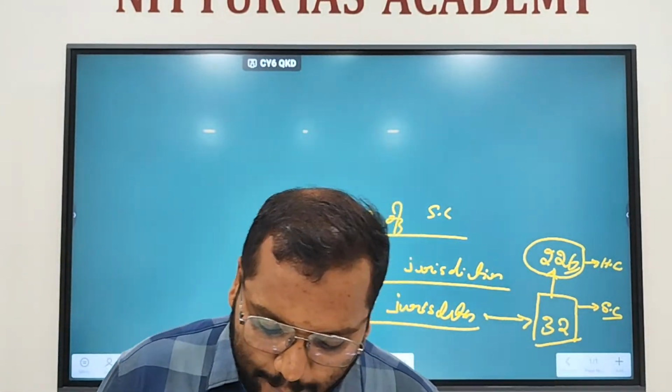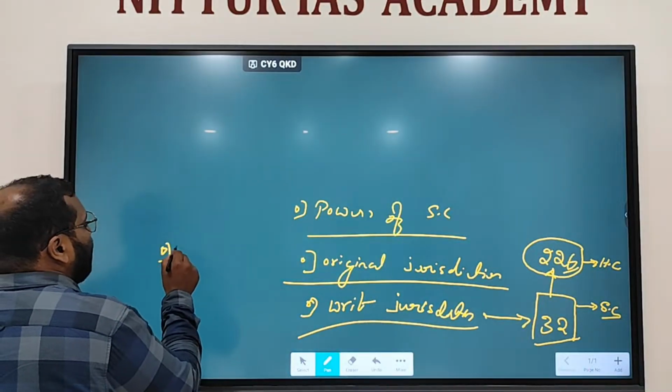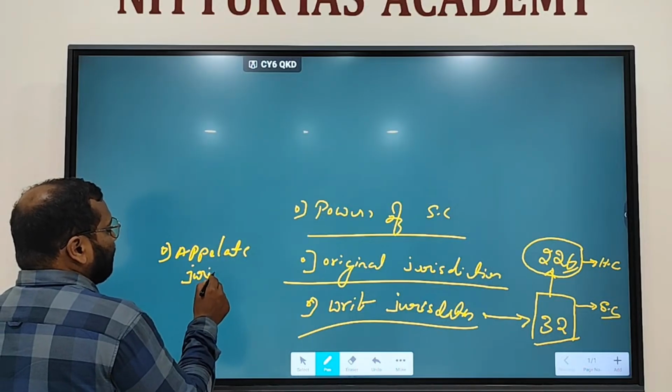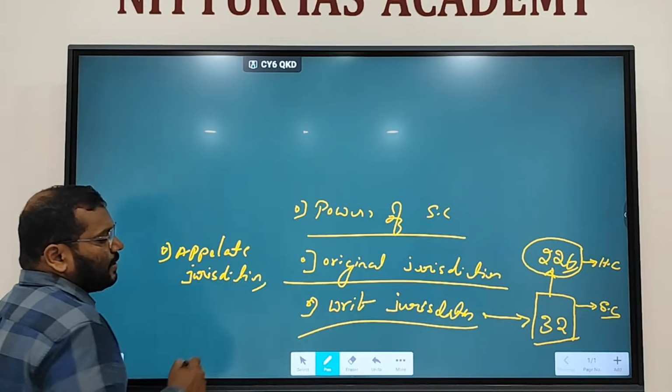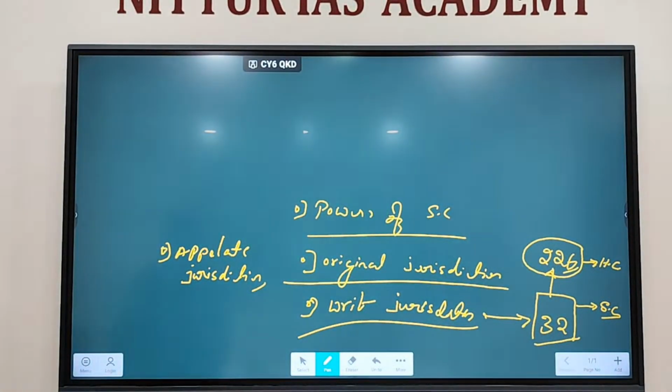Right? Next one is appellate jurisdiction. This you know, right? Just now I told you. Appeals against judgments of the High Courts. There is no other provision. That is the apex, that is why it is called the apex court. They can file a review petition. If you see last year's UPSC question, I guess 2022 or something, it is just a review petition. Once you are done with your judgment, if you are not satisfied with the judgment, you can file a review petition.